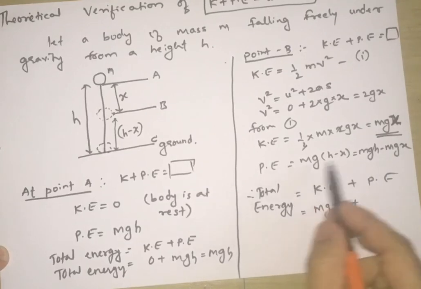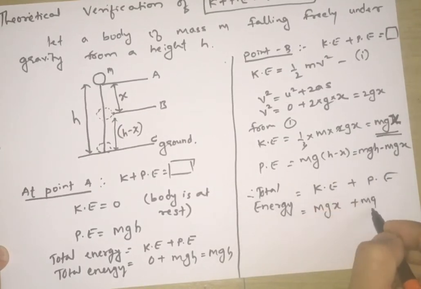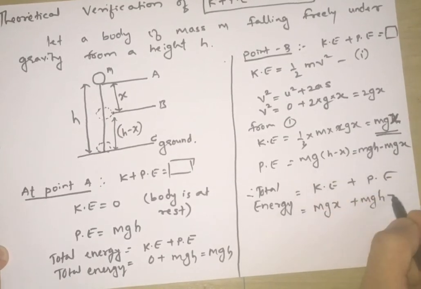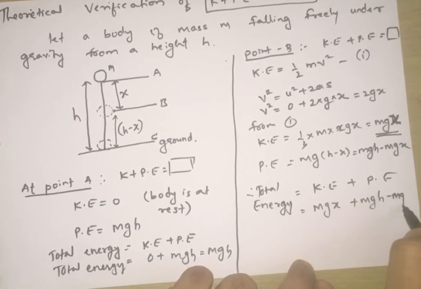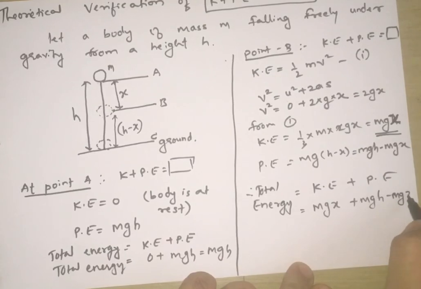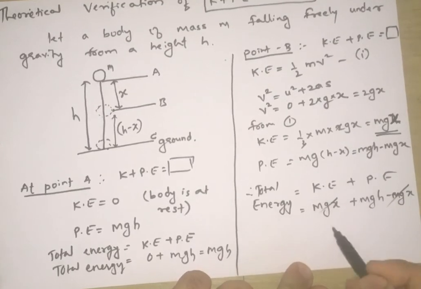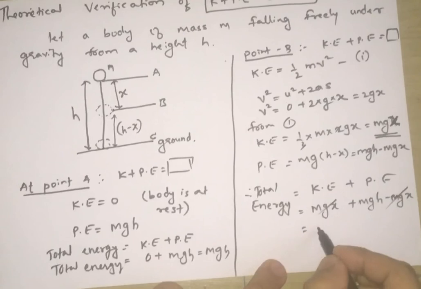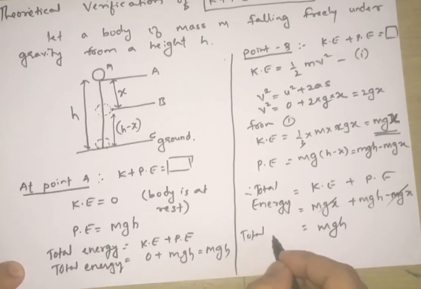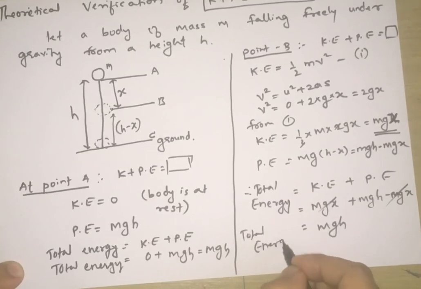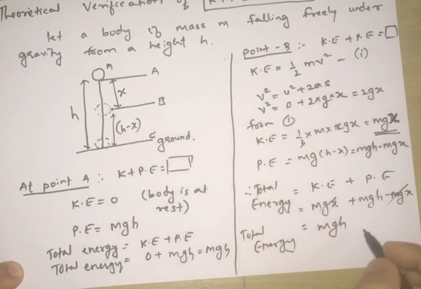What is potential energy? mgh minus mgx. Minus mgx and plus mgx will cancel. So we'll get mgh. The total energy at point B is also mgh.